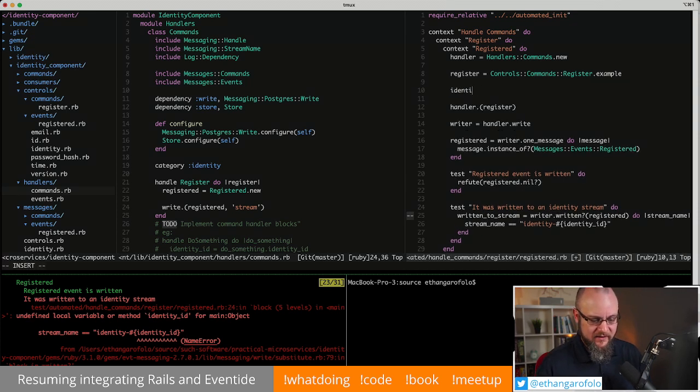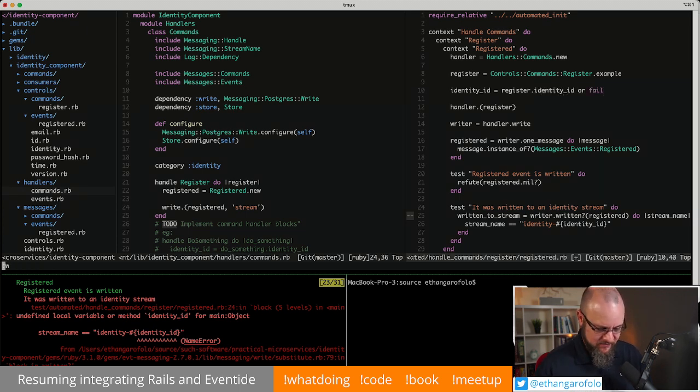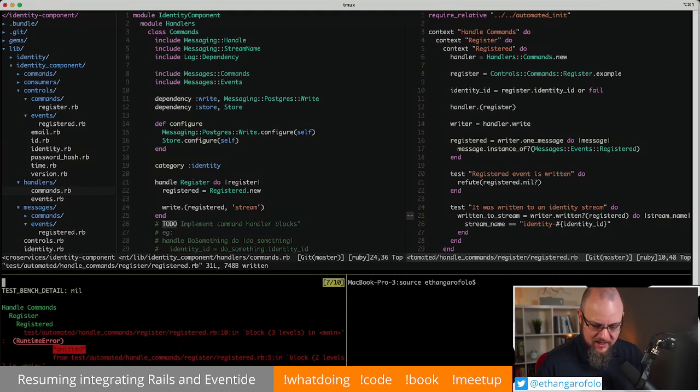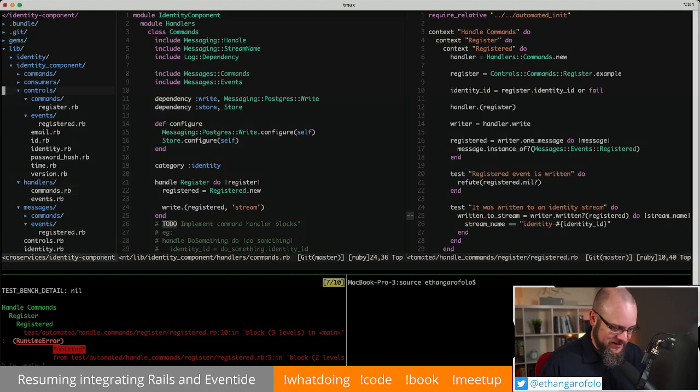So this should have an identity ID, and I would expect that to come from this register command as its identity ID, or just fail. Because if we don't have it at this point, there is no point continuing. And what you can see is that there is no identity ID coming from the control. I thought there would be, that we'd maybe put that in before. This is why we put the preconditions in.